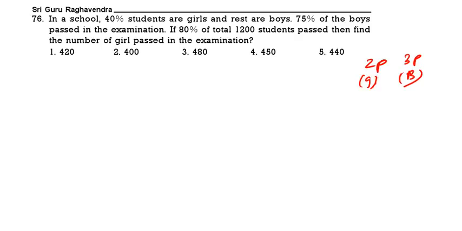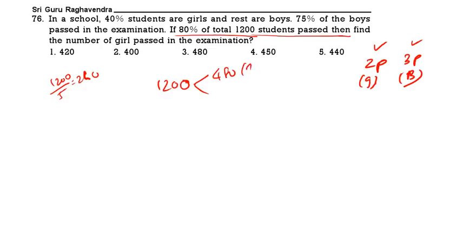Then 80% of total 1200 students. So out of 1200, 2 parts are girls, 3 parts boys. 1200 by 5 is 240. Now 240 into 2, that means there are 480 girls. Then 240 into 3, 720 boys in the school.